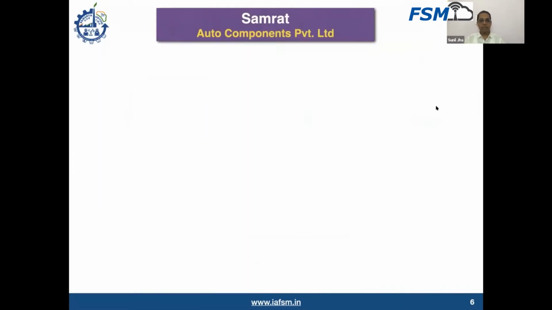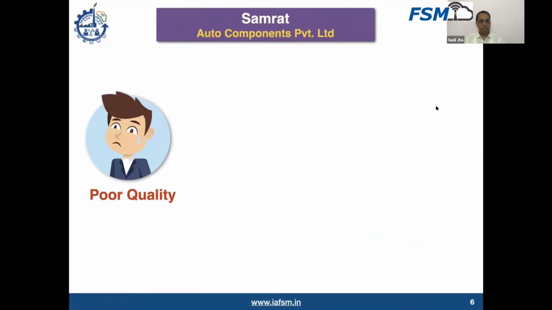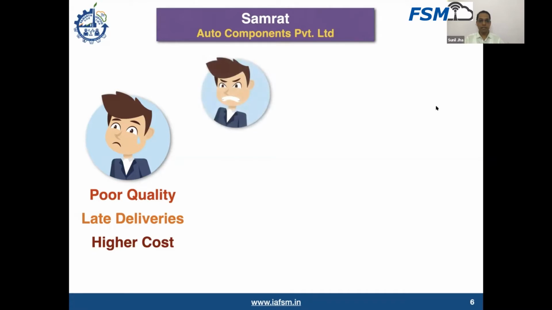The problem is that the business is not so easy in auto components. Samrat Auto Components, though he owns a good factory and has done a good turnover, the rejection indicates that he has poor quality somewhere. He has late deliveries, commitments cannot be met in time. At the same time, he incurred a very high cost for these components. Certainly, being in a competitive market, he may not be able to do business as he is expecting out of this facility. So what is the concern actually? Let's discuss and understand with Samrat.